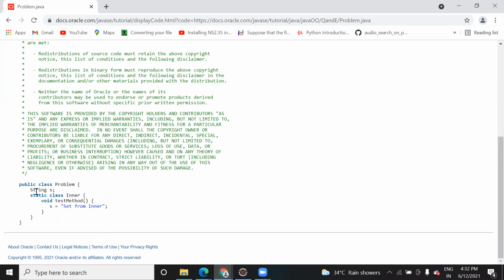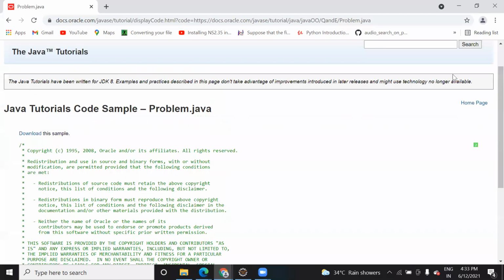Public class Problem, this is a variable inside. Static class Inner is a class they have created, and this is also a class, right? So there can be a class inside another class? Yes. So that's the solution.